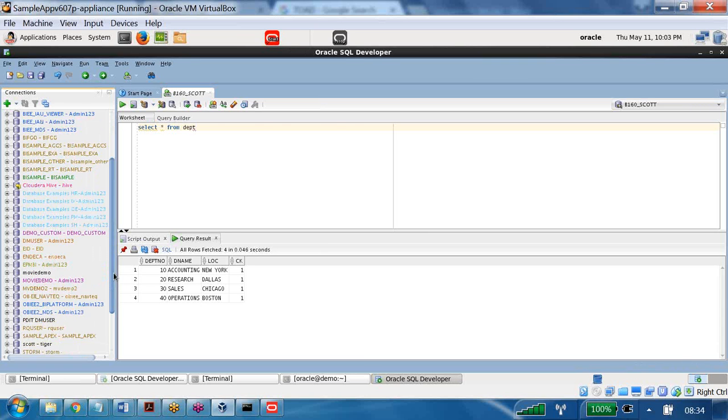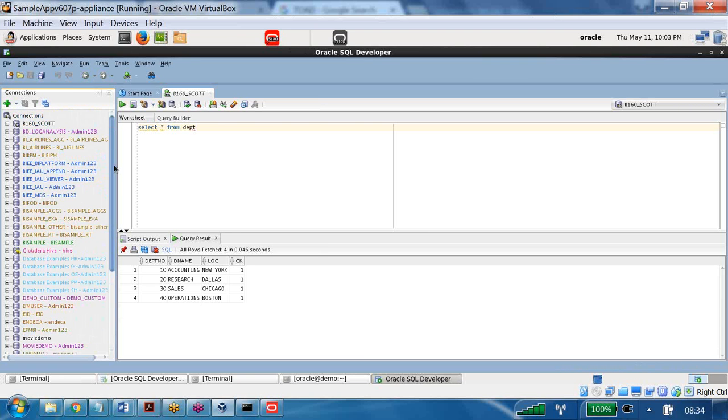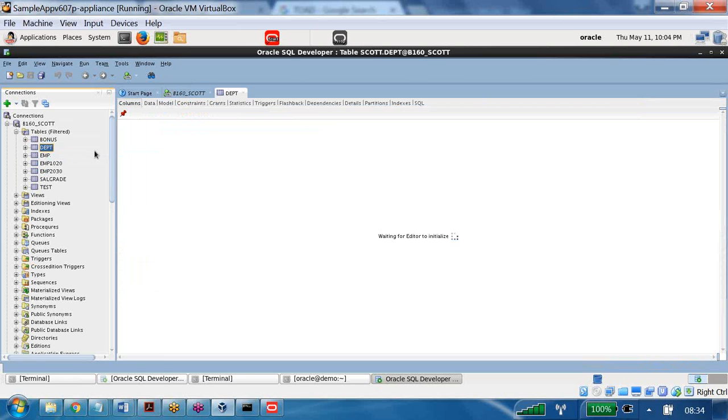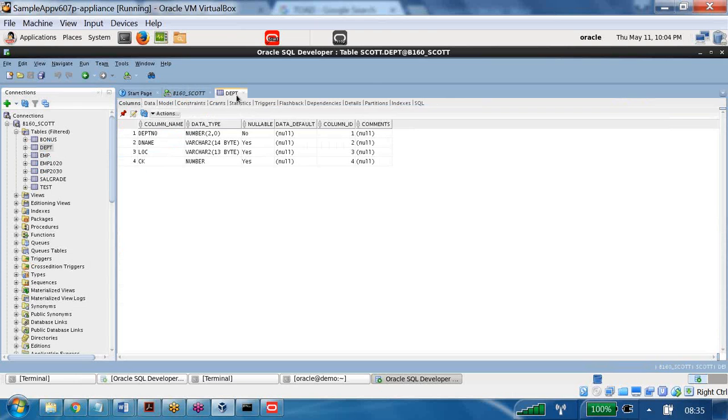And better than this one, you can go here and expand it. There is a tables option, expand it. Then we are able to see the list of tables available in this schema. I want to know more information about this DPT, so I select this DPT. We got one window for DPT.